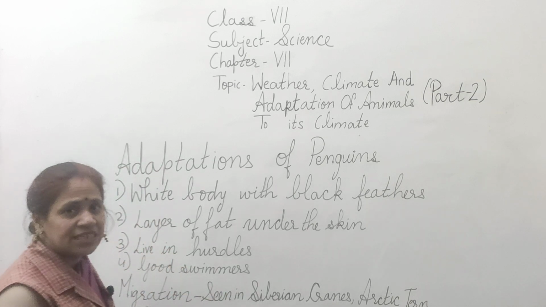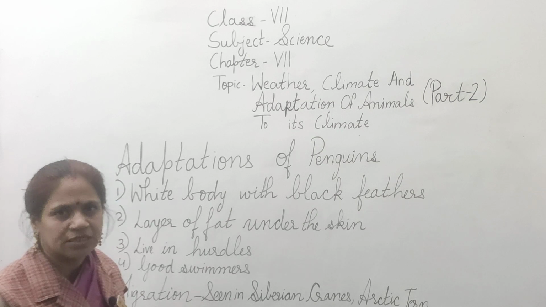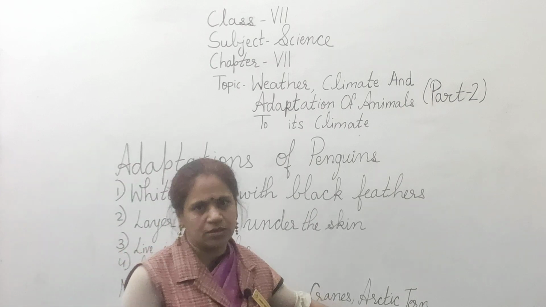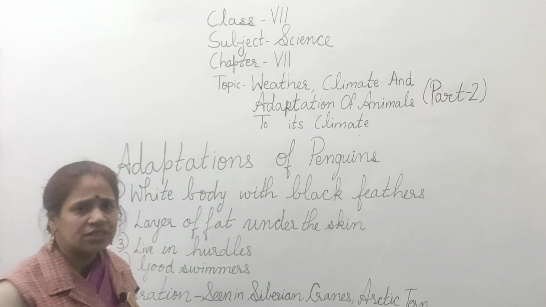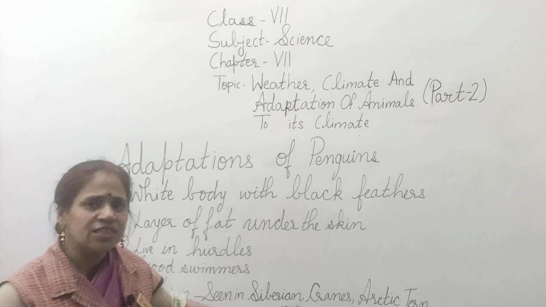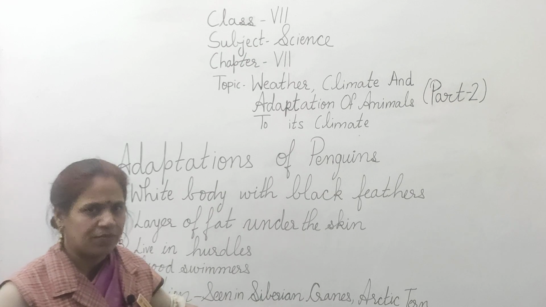Now, let us see what is migration. Migration is the process seen in birds like Siberian cranes and Arctic terns. This is the process in which the living organisms move to another habitat for some time to get a favorable environment.